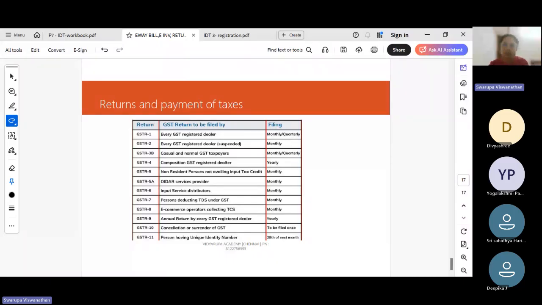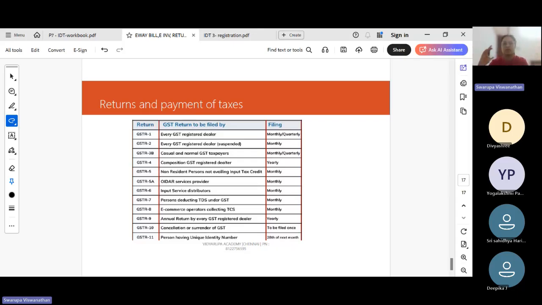So please note the due dates for GSTR 1, GSTR 3B, GSTR 9, then GSTR 7/8, which is the 10th of next month. Okay, and GSTR 10. GSTR 10 is an annual return. When you are cancelling the registration, you have to file a final return, which has to be filed within 3 months from the date of cancellation or date of order of cancellation, whichever is later.